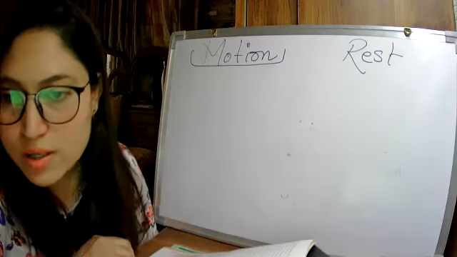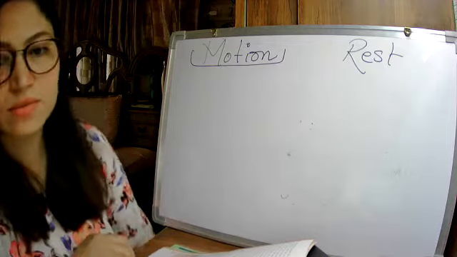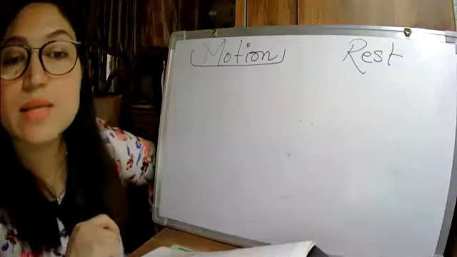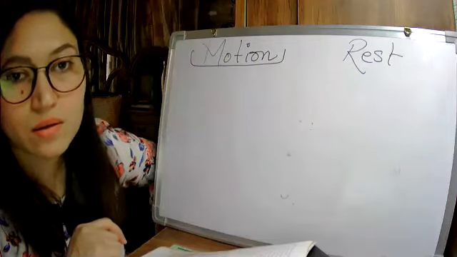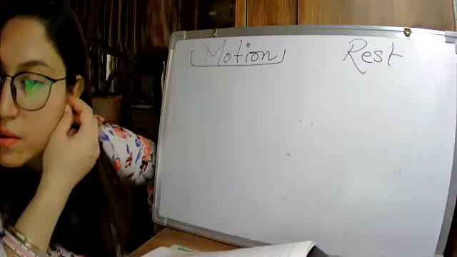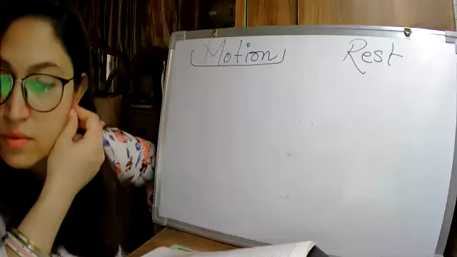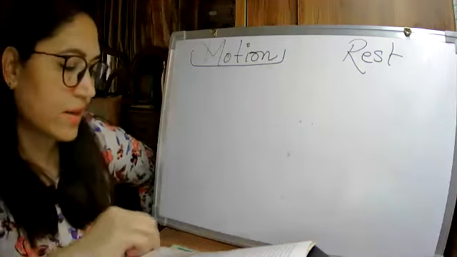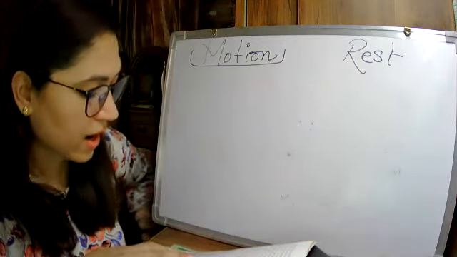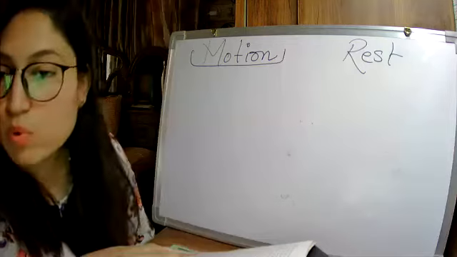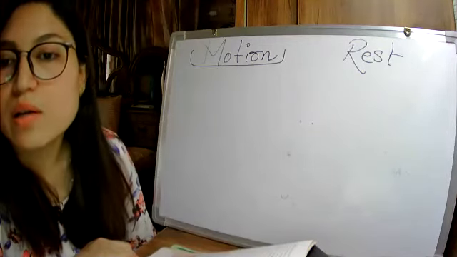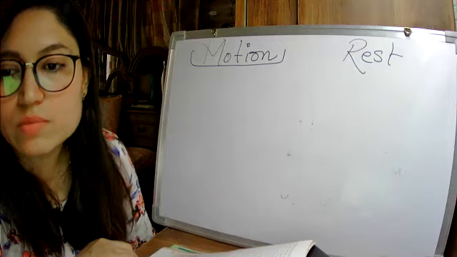Okay, then next one, people sitting on desks. Astik. People who are sitting are not moving, so they are at rest. Okay, write R. Then people moving about. Manat Chopra.